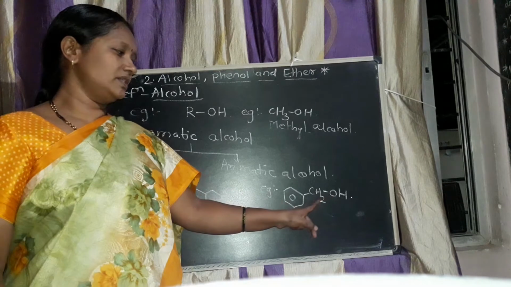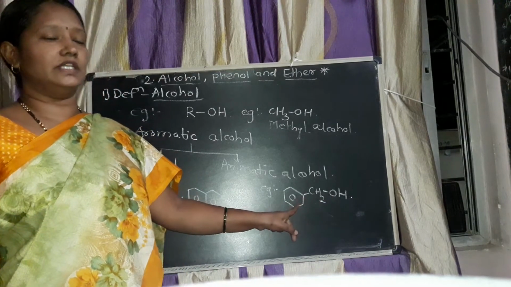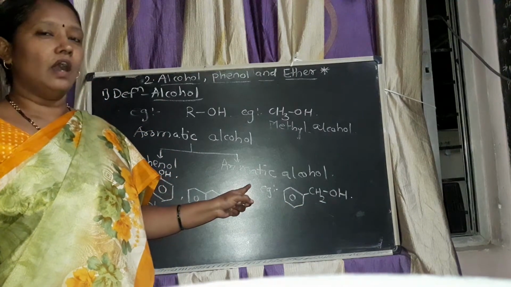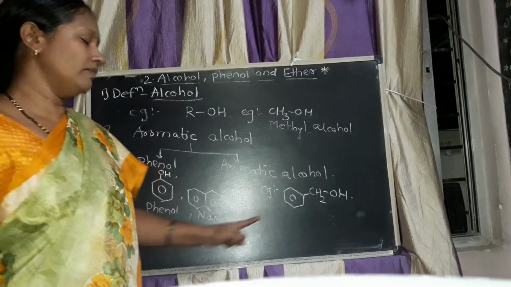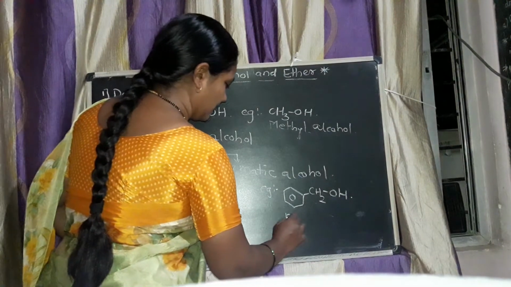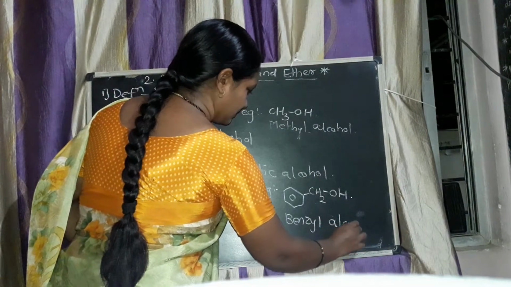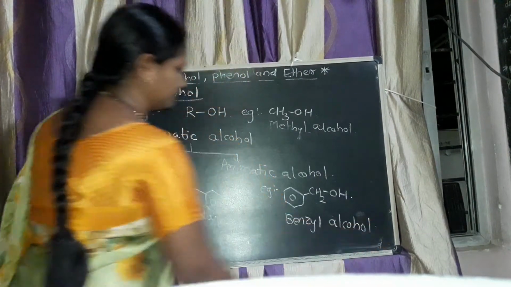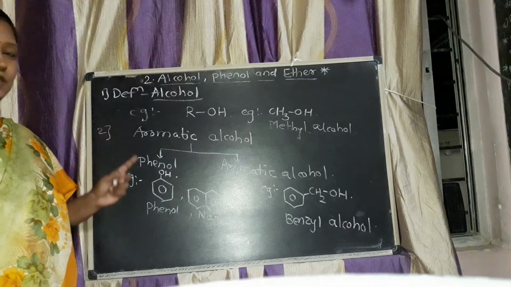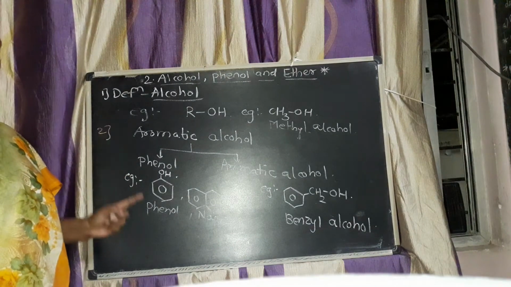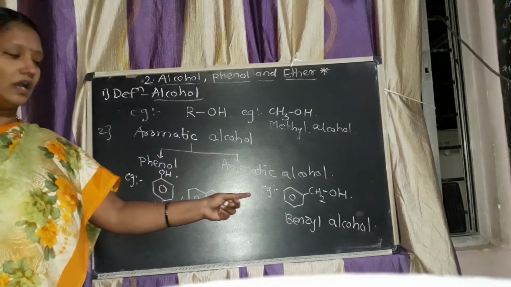Therefore, it is called aromatic alcohol. The name of this compound is benzyl alcohol. These are the definitions of alcohol, phenol, and aromatic alcohol.